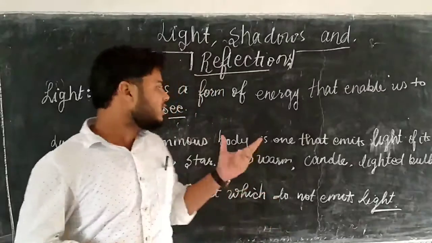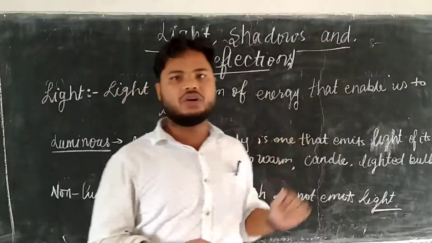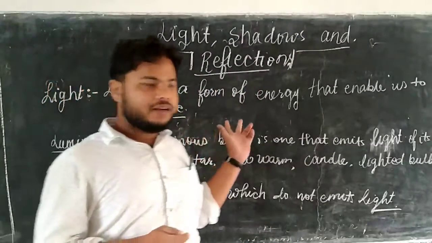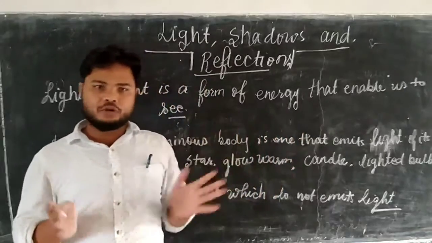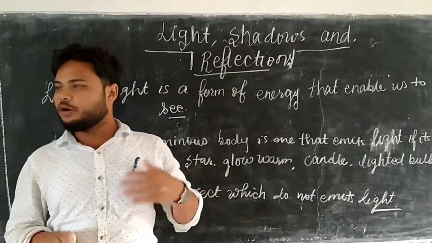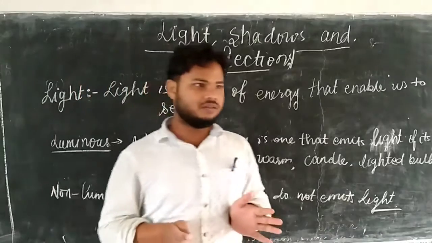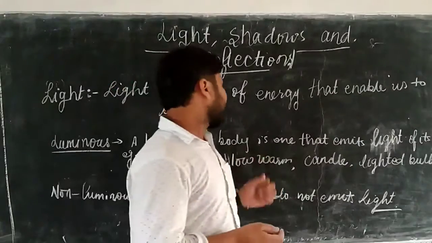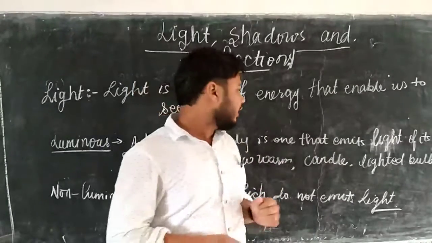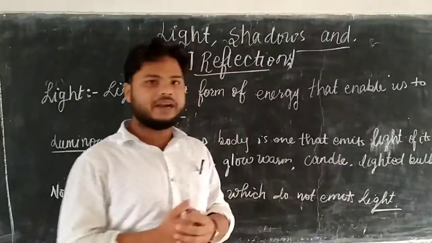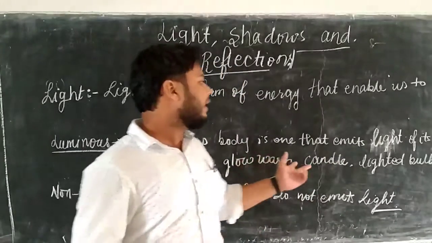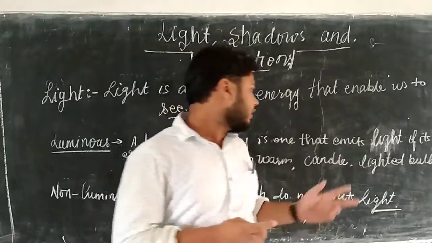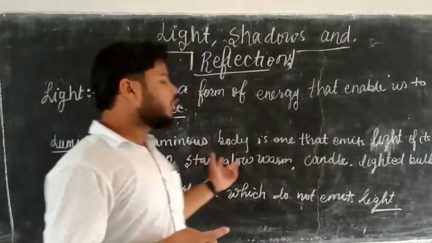It means this type of object has its own light. Some are natural sources of light and some are artificial. Some natural sources are the sun, stars, glowworm, and some artificial sources which emit their own light are a candle and a lighted bulb. Okay? These are examples of luminous bodies.